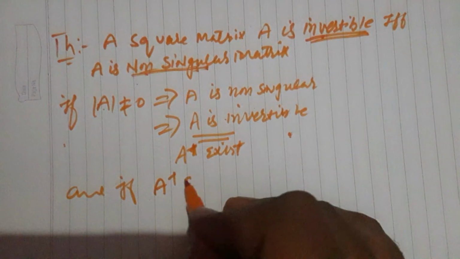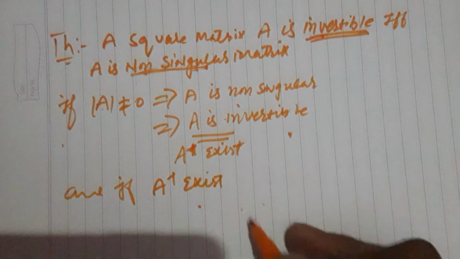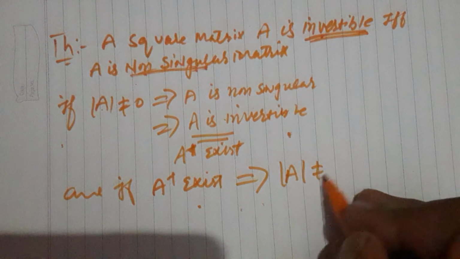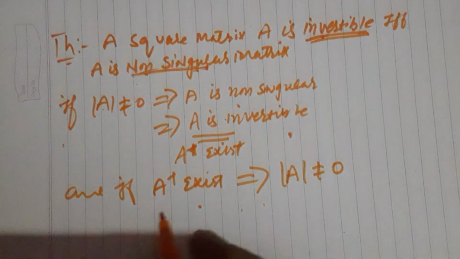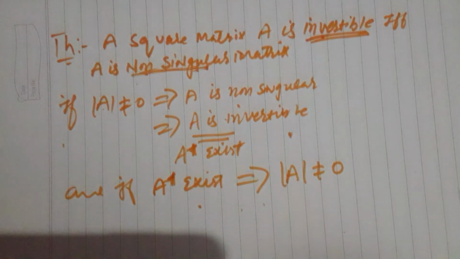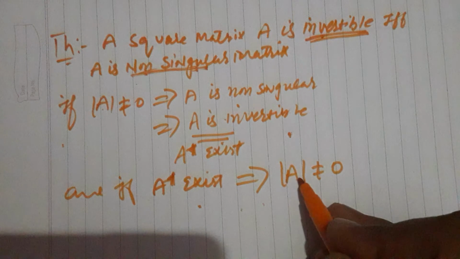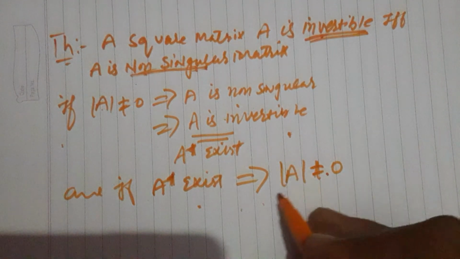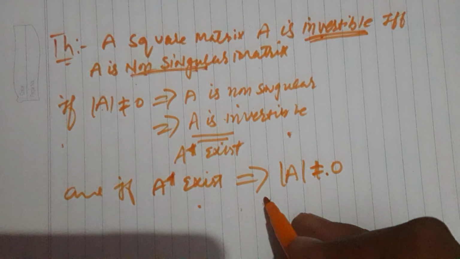If A inverse exists, it implies that the determinant must be non-zero. Any matrix whose inverse exists must be one whose determinant is non-zero, and that is a non-singular matrix.